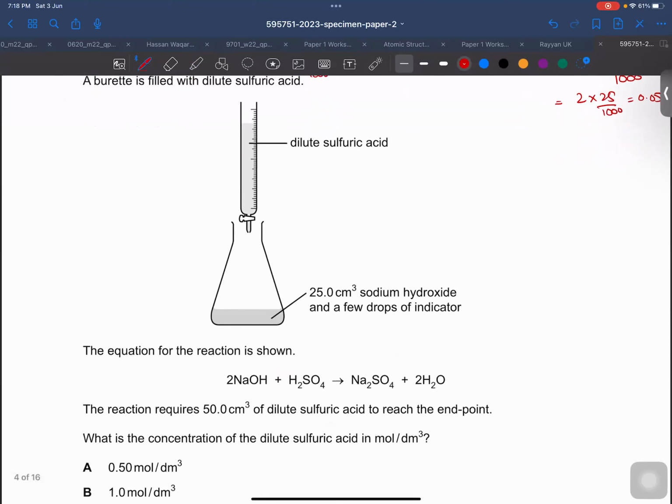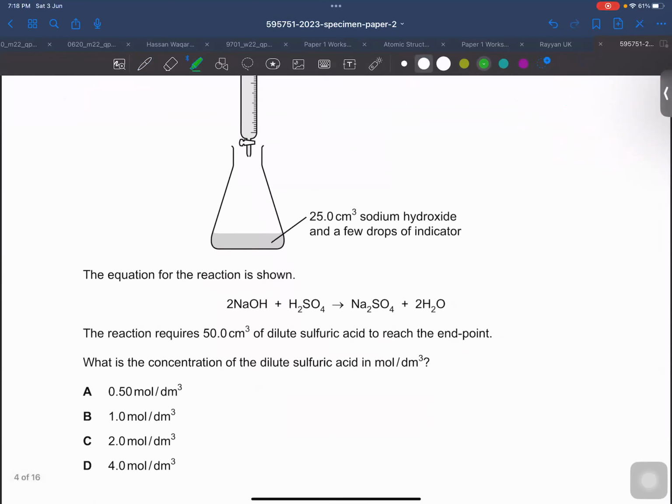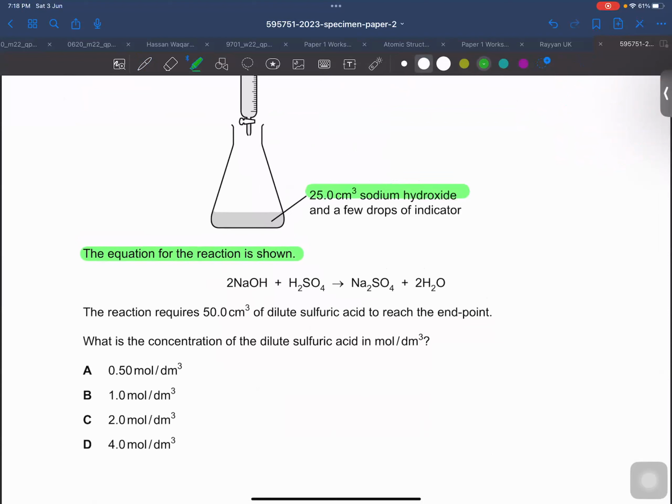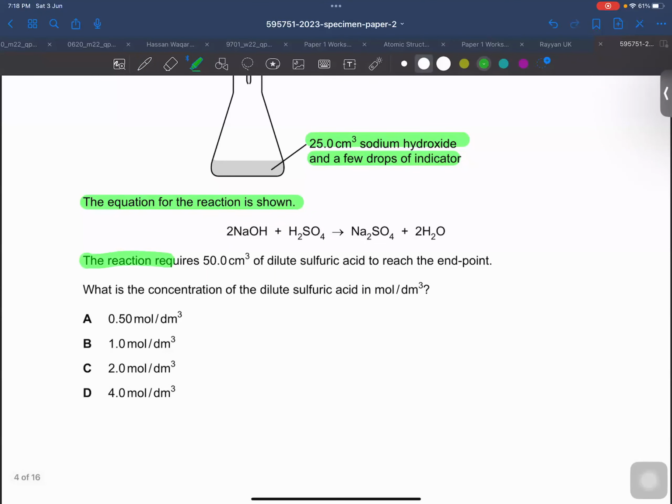Let's see what they are saying next. A burette is filled with dilute sulfuric acid. The equation for the reaction is shown. 25 centimeter cube of sodium hydroxide is given over here, and a few drops of indicator as well. The reaction required 50 centimeter cube of dilute sulfuric acid to reach the end point. What is the concentration of dilute sulfuric acid?